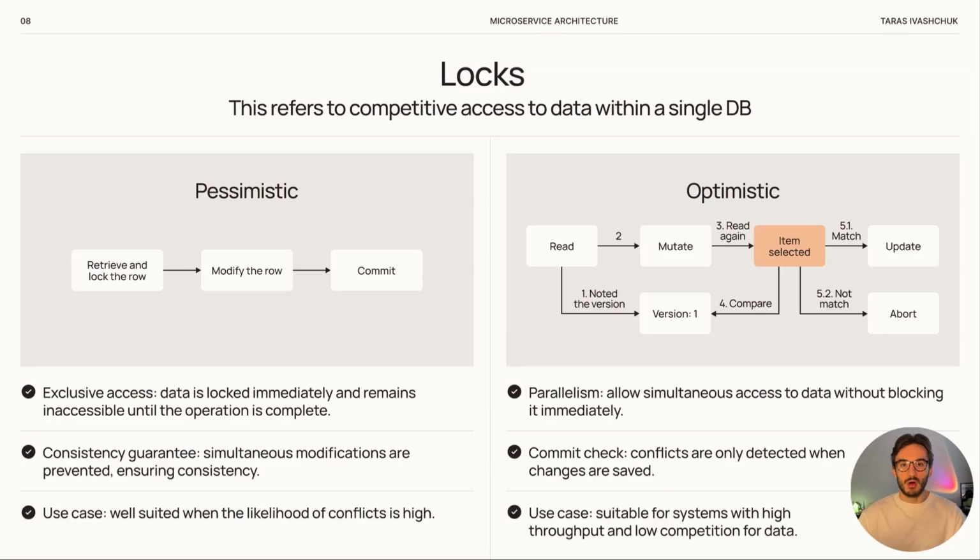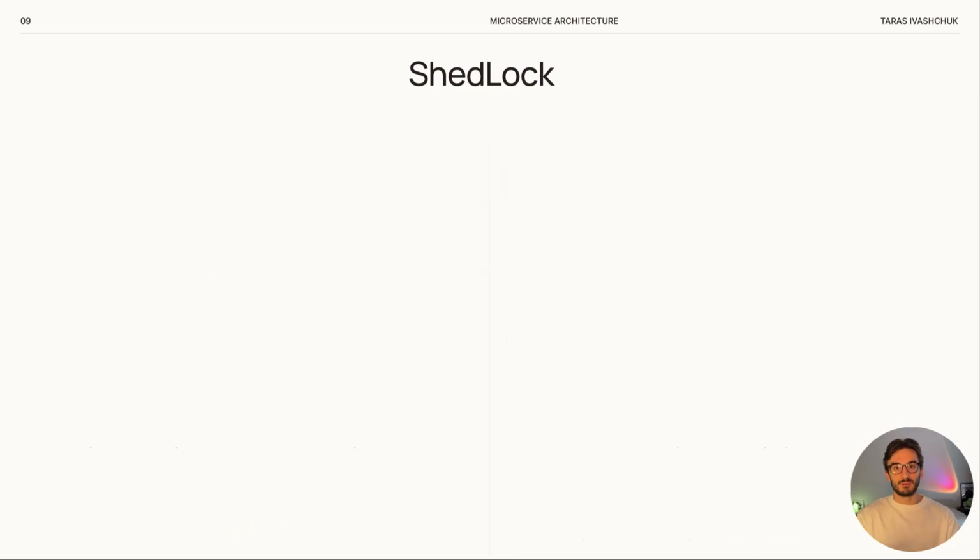Now we already know about pessimistic and optimistic locks. They help to control access to data inside one service. But what if we have several instances of the same service, and in each one the same scheduler is running? Without an extra mechanism, all instances will run the task at the same time, and then we may get duplicated operations. To avoid this, we use ShedLock.